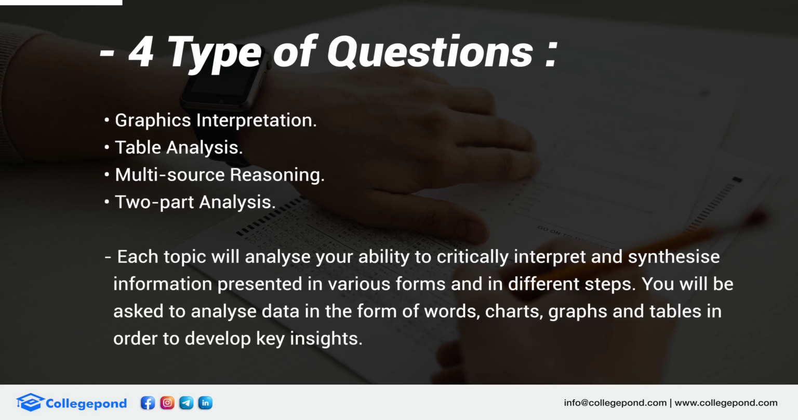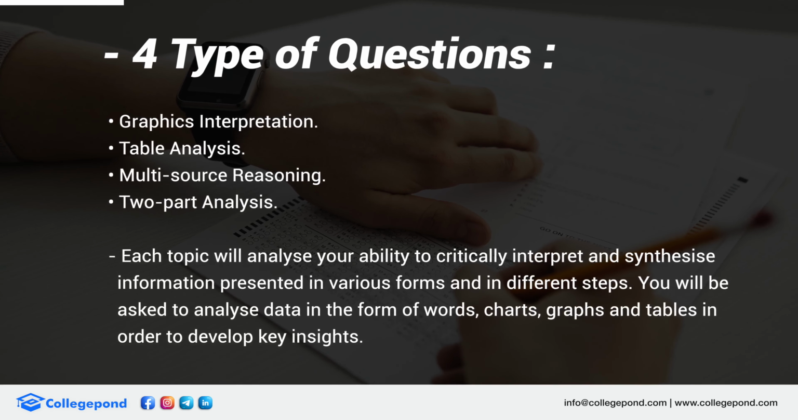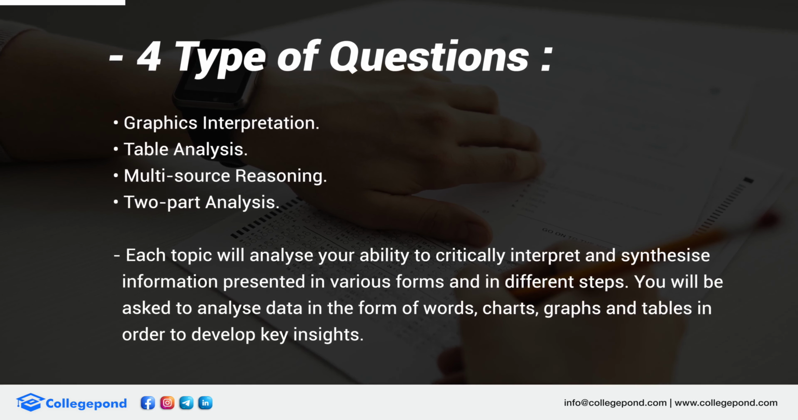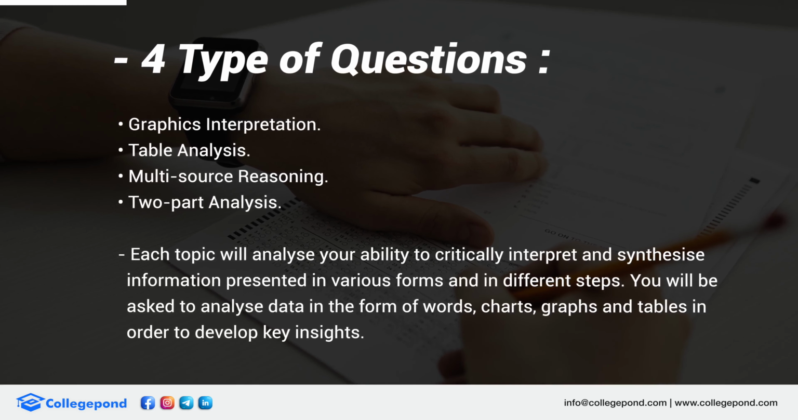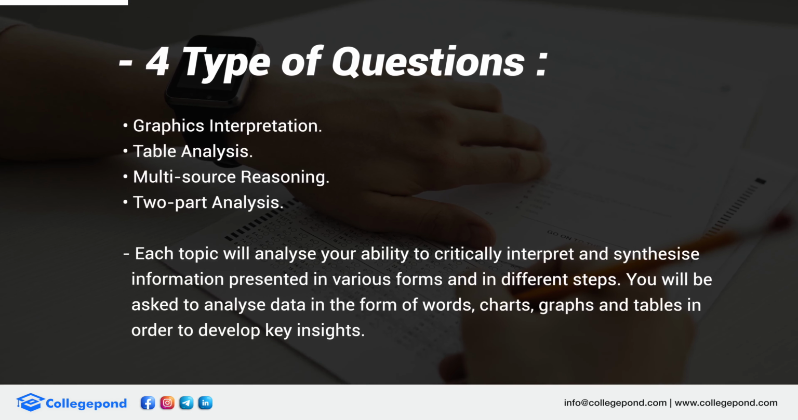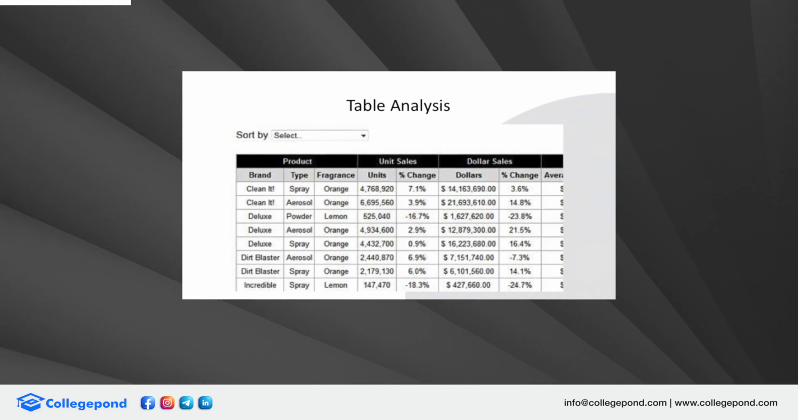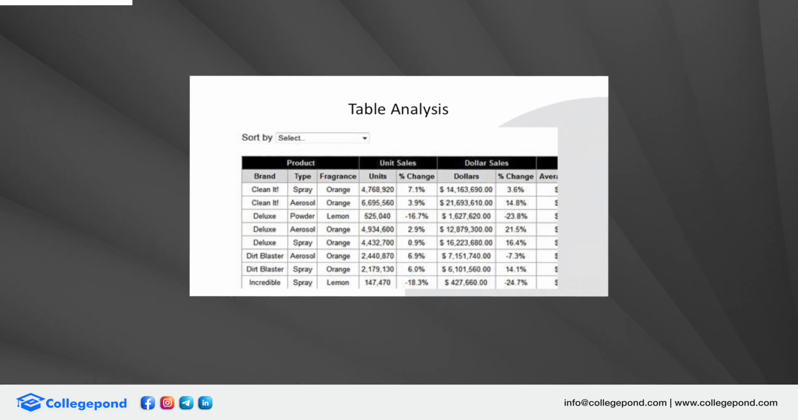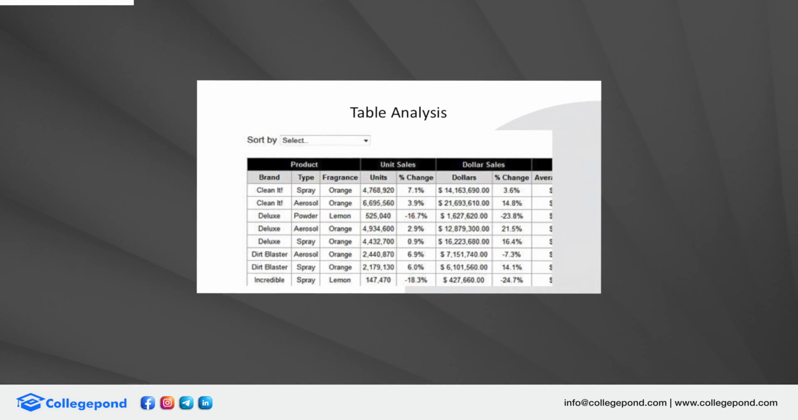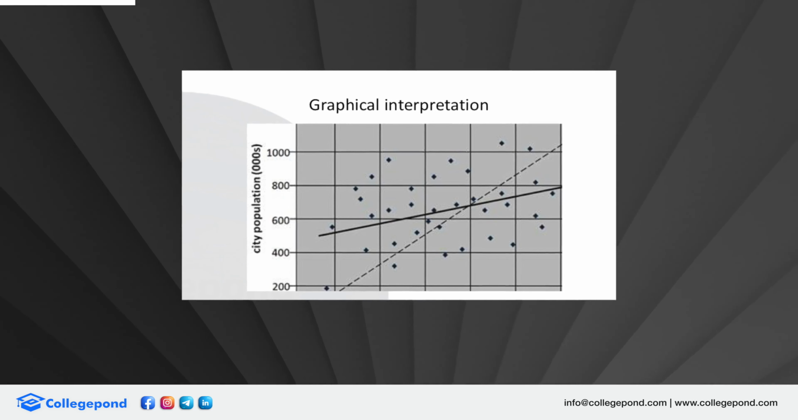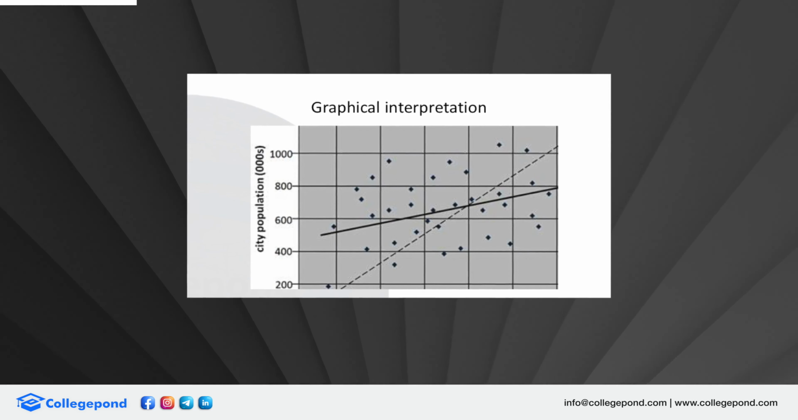This is nothing but your data interpretation. You might have a graph, you can have a table, you could have a pie chart, you could have a bar graph, or you could have a mixture of graphs. Something like this, right? The first one is a table analysis. The second one is a graphical interpretation where you have 2 graphs.